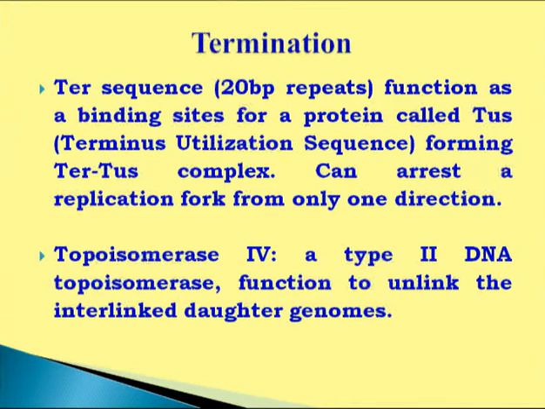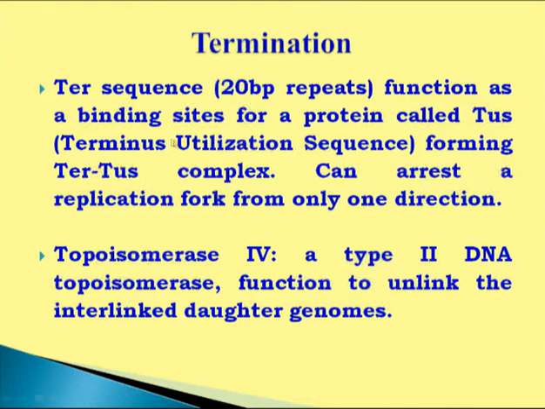And whenever this replication finishes, then there will be a specific site in the genome that we call terminal sequences. Specific sequences, particularly in the case of bacteria, are around 220 base pair repeat sequences, which is also called terminus utilization sequence or TUR sequence.